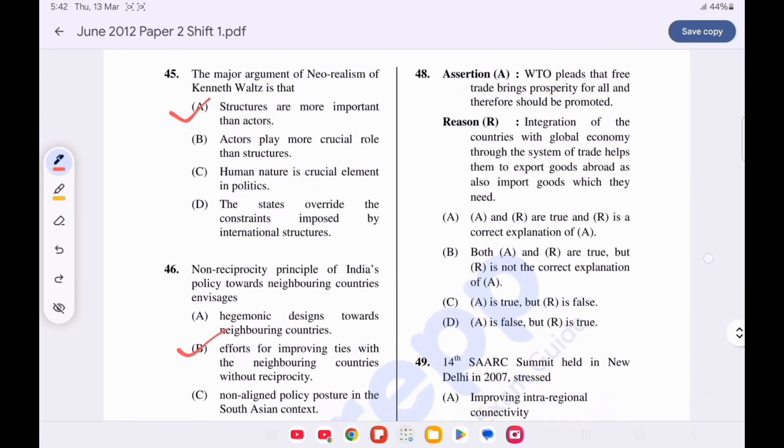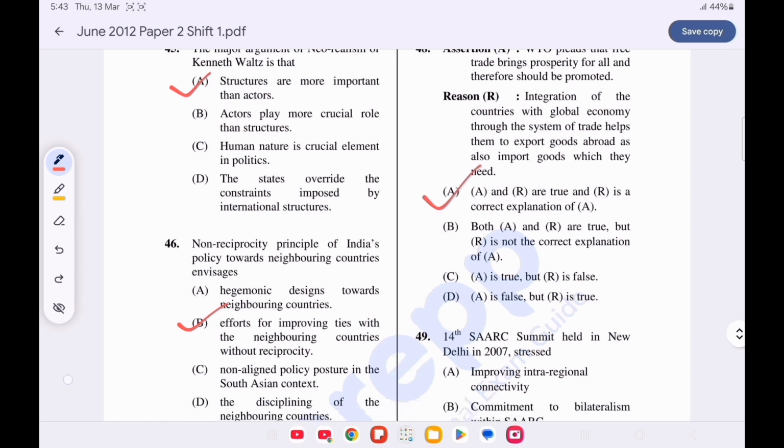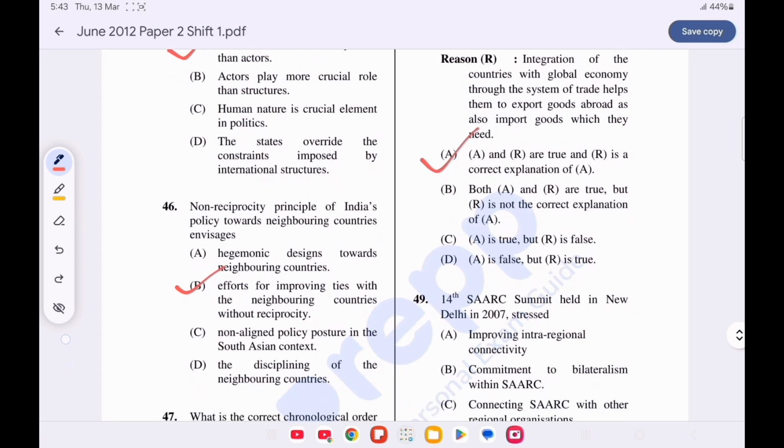Now question number 48 is assertion reason. Assertion. World Trade Organization pleads that free trade brings prosperity for all and therefore should be promoted. Reason. Integration of the countries with the global economy through the system of trade helps them to export goods abroad as also import goods which they need. Option A is correct. Both the statements are correct and R is the correct explanation of A.